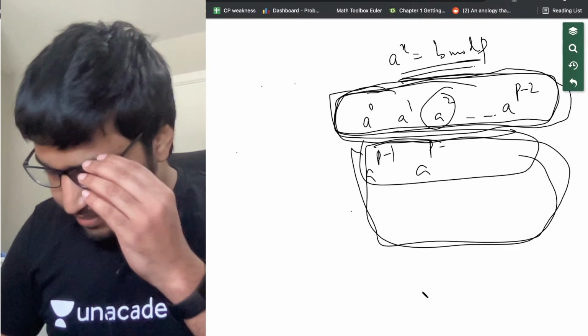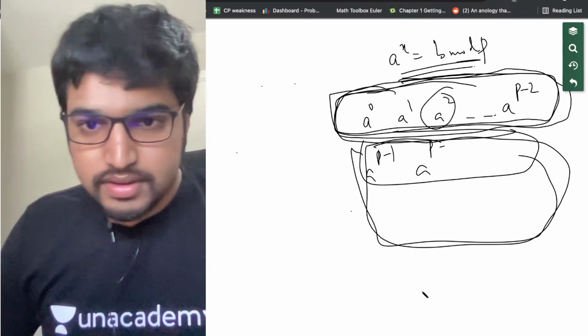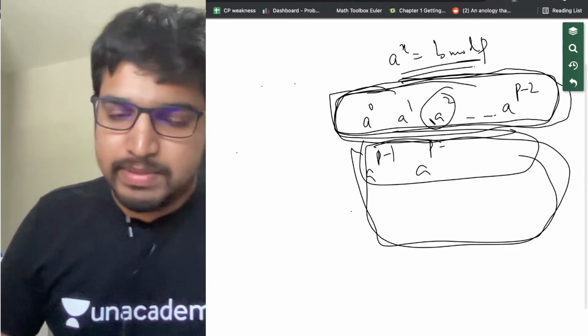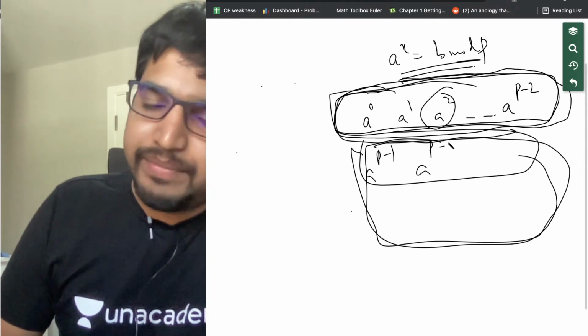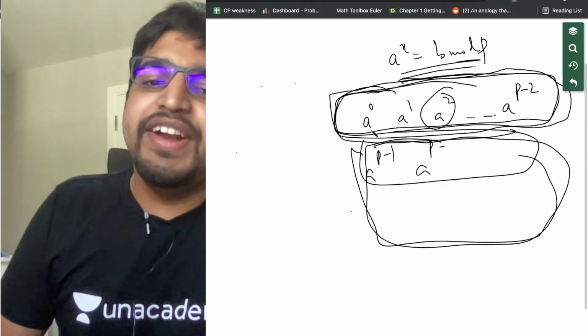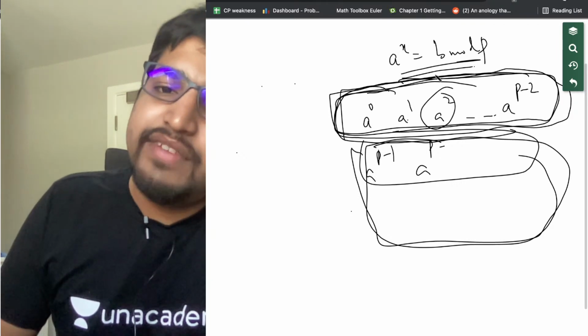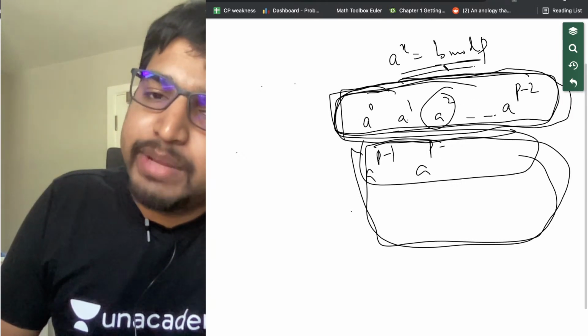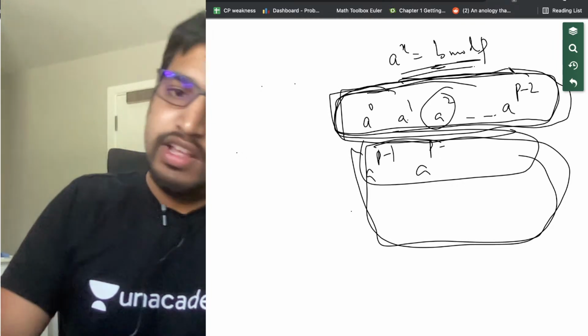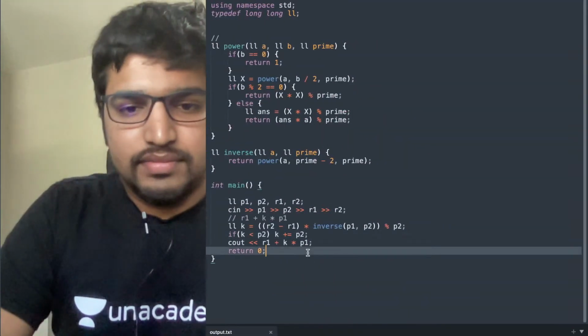Awesome, it's clear. Thanks, Rahul. If any of you have any doubts, please let me know. So basically, we iterate from a^0 to a^1, and so on to a^(p-2), and check if any of those powers is equal to b mod p, and we return that answer. So let's just code it once.